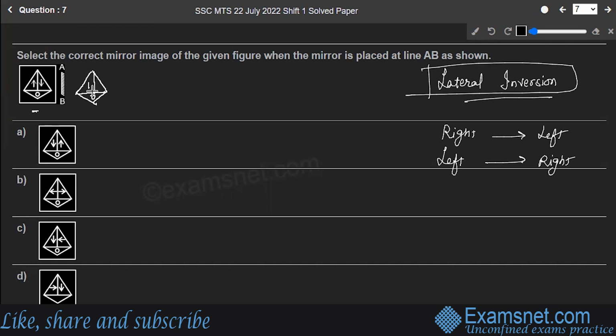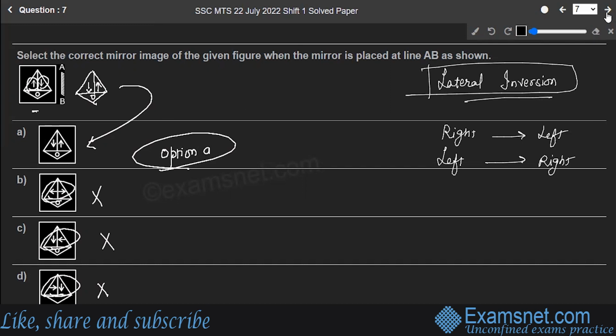Look at the position of the arrows. This is very crucial, because this arrow will come over here, and this arrow will come over here. Understanding this, the shape exactly matches option A. B, no. C, no. D, no. So option A is the correct answer to the question.